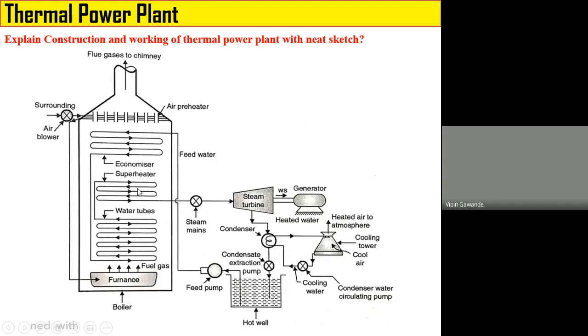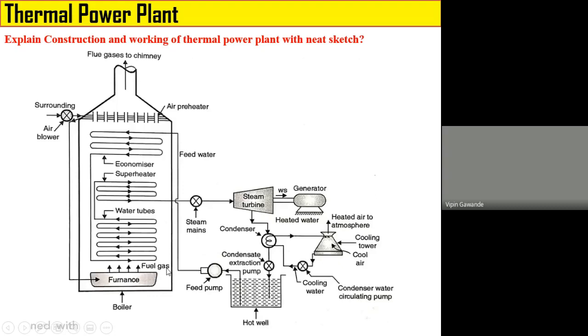Okay. Now there is another part that is called the air preheater. The air preheater takes the surrounding air using the blower. Now the temperature of the incoming air is increased by absorbing the heat from the flue gases. The hot air is supplied to the furnace. The purpose of supplying hot air to the furnace is to enhance the combustion process. So the function of the air preheater is to heat the air coming from the surrounding by absorbing the heat energy from the flue gases.